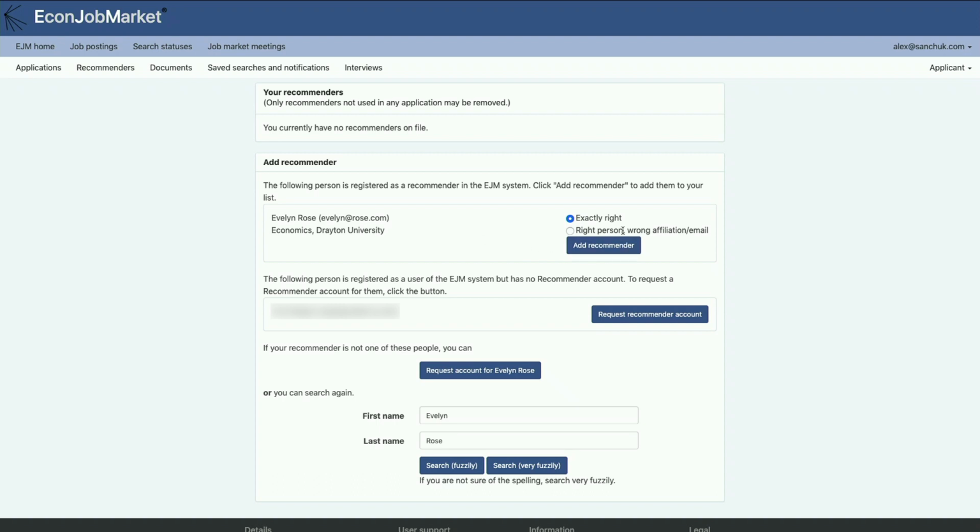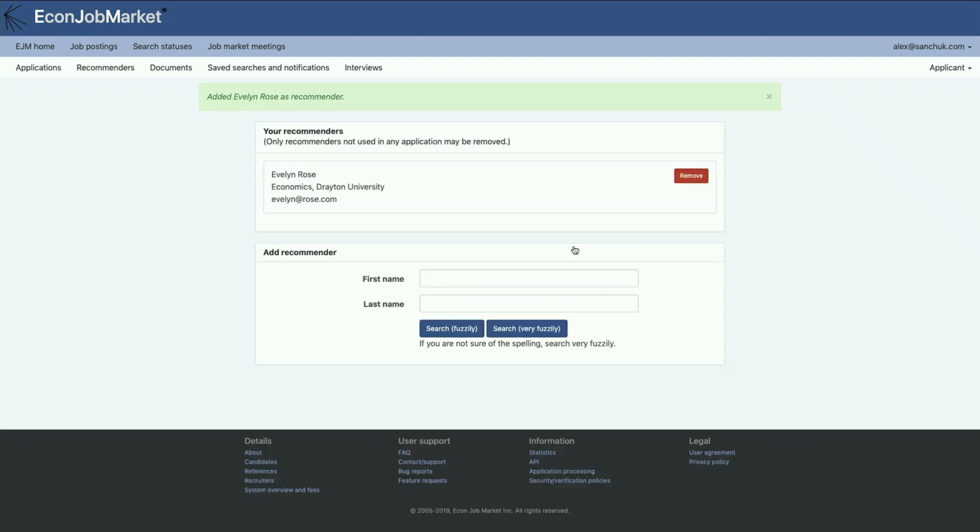Okay, now to add this person as a recommender, I just need to click on Add Recommender if this information is all correct. And in this case, it is. You can see exactly right has been filled in here. And I'm just going to click on Add Recommender, and then it will add Evelyn Rose as one of my recommenders. So now you can see Evelyn Rose has been added, and this person is listed for me as a recommender.